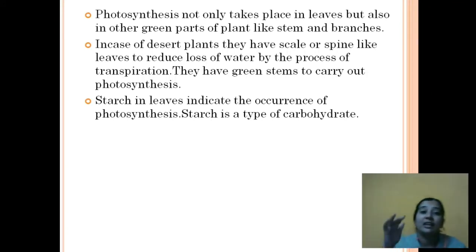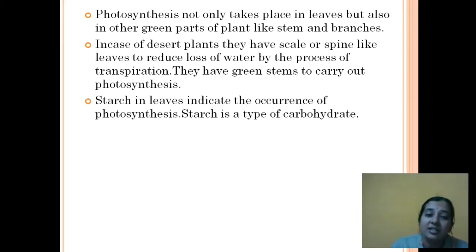So that they can reduce the level of transpiration. In case of desert plants, they have scale or spine-like leaves to reduce loss of water by the process of transpiration. They have green stems to carry out photosynthesis. That means their leaves are not broad like we have here. They are very tiny, scale and spine-like structures. So even the leaves undergo photosynthesis, but majorly their stem parts carry out the photosynthesis.